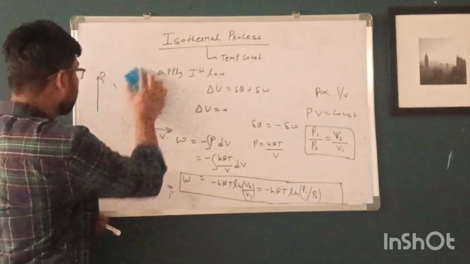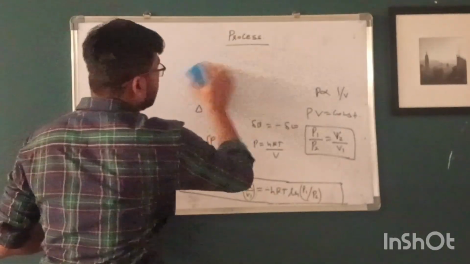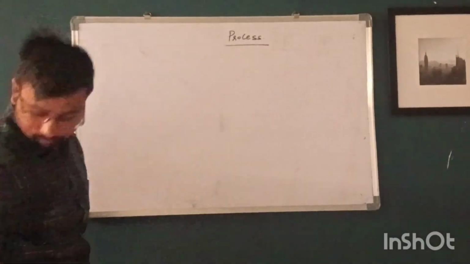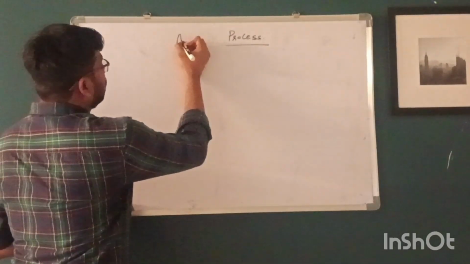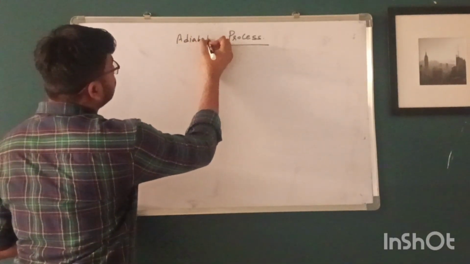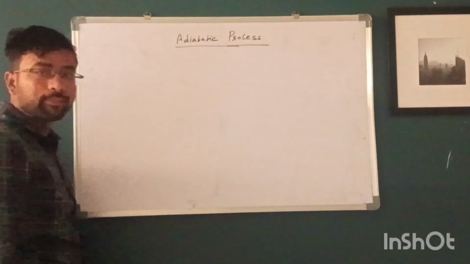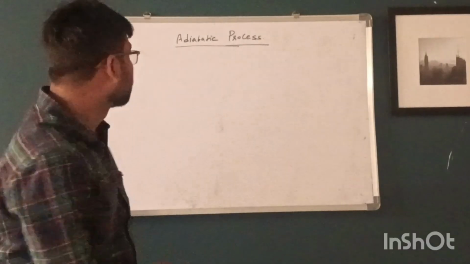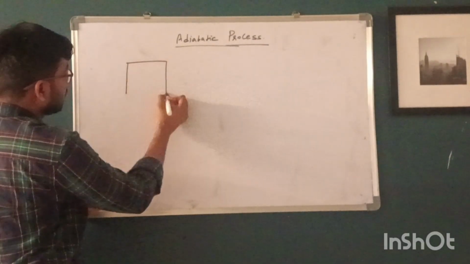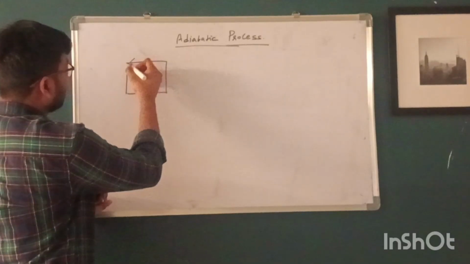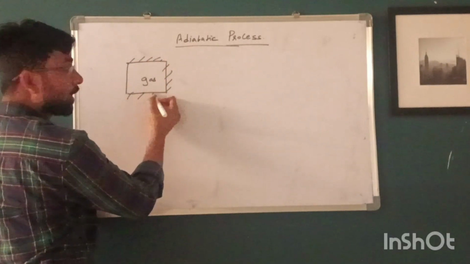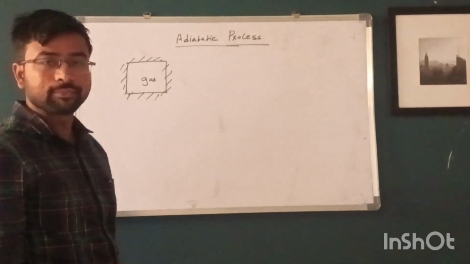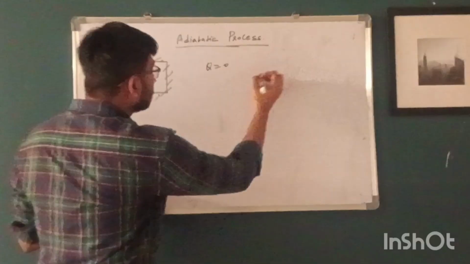Then our next topic is the adiabatic process. The adiabatic process is the process in which no heat exchange takes place between the system and surrounding. Suppose gas is filled in this container and the walls are adiabatic here. So for this reason, no heat exchange takes place between the system and surrounding. So this term will become 0.